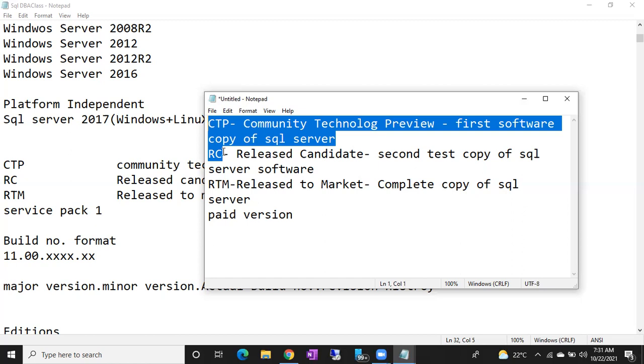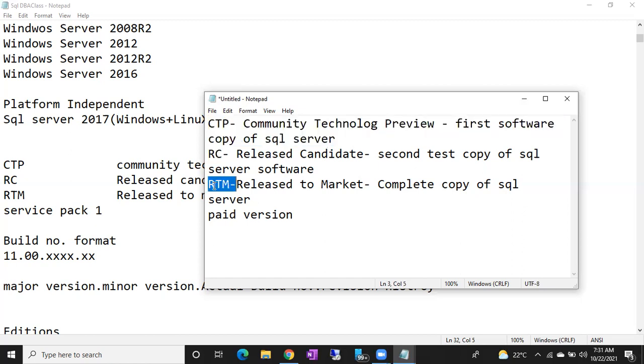That's not an issue. Microsoft will release updates regularly to fix the bugs. So this is your proper, refined software copy, and this can be downloaded and used, but you have to pay for this RTM.